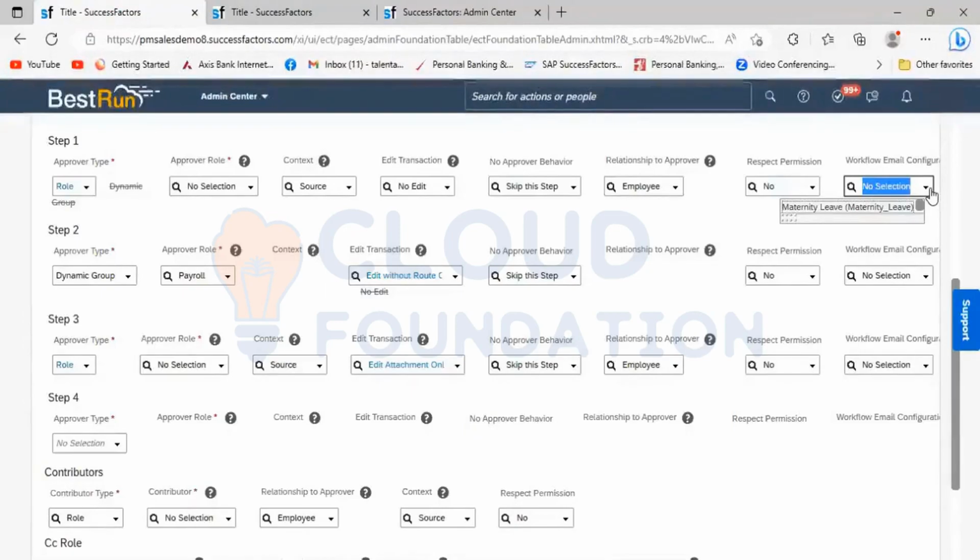That document has to be sent to the manager before the manager approves it, so that when the manager is about to approve, they can see that document, the checklist which they have to perform after a termination is done. Then the manager can approve it.